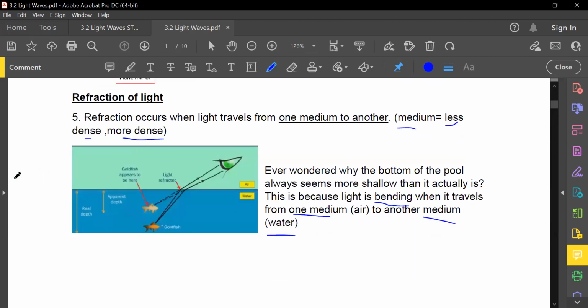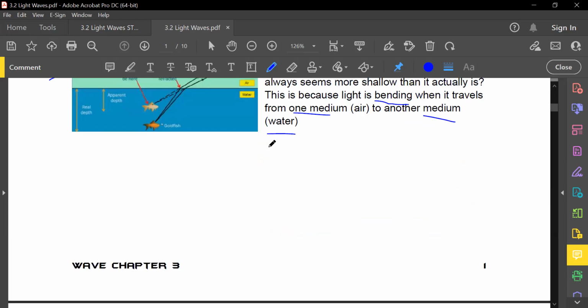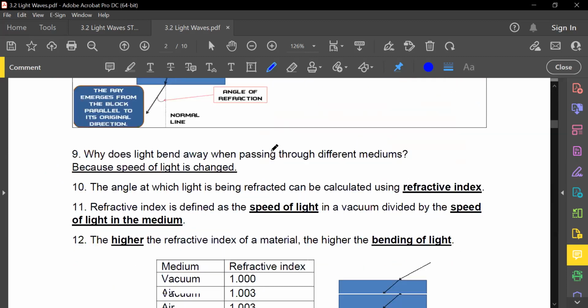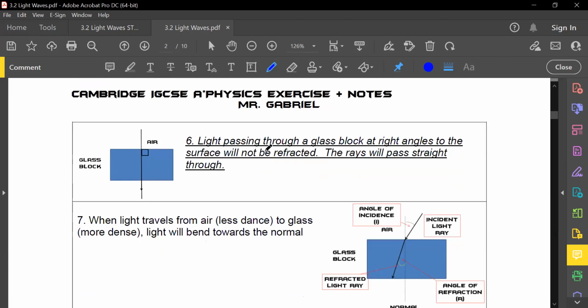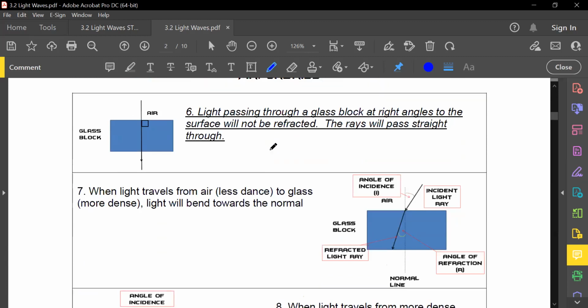Okay, moving on. You're going to be expected to draw this. So anyone that's not certain, better make sure you know what's going on here. You will be asked to draw this in your exam. Very, very important. Then the final part here before we end the day is basically understanding how light will behave when it enters through different mediums.